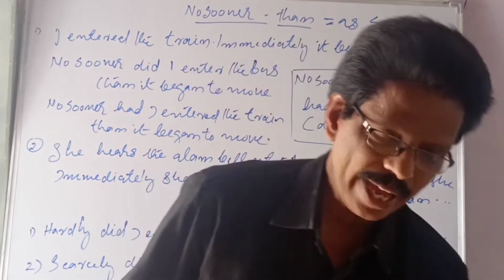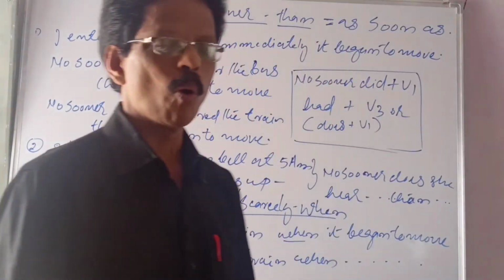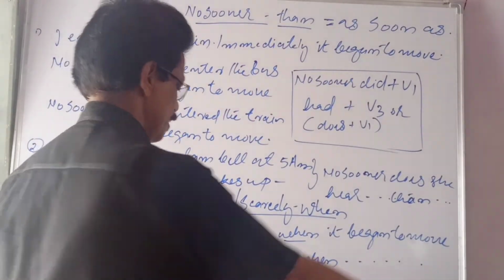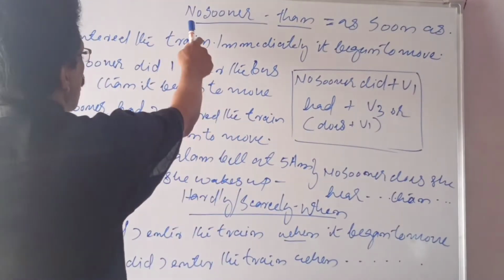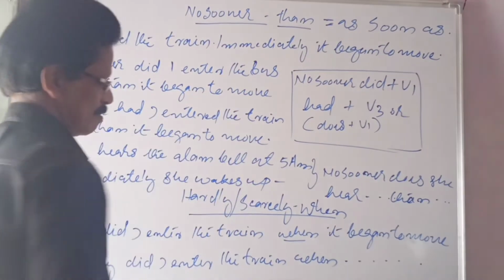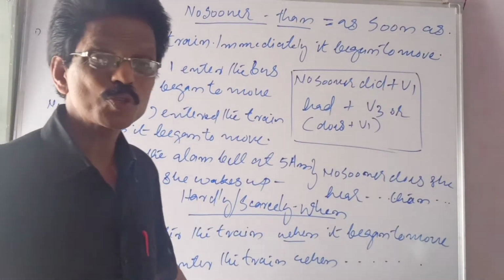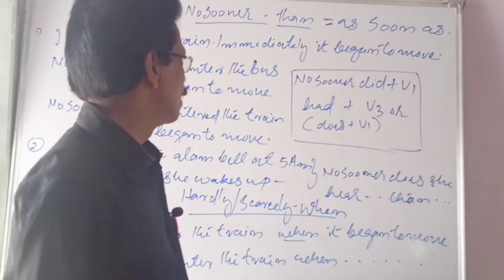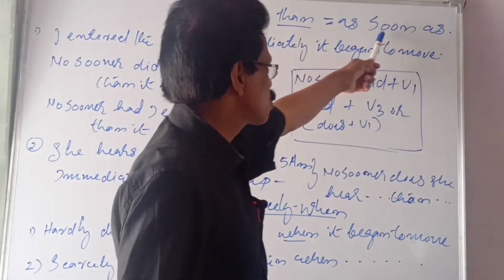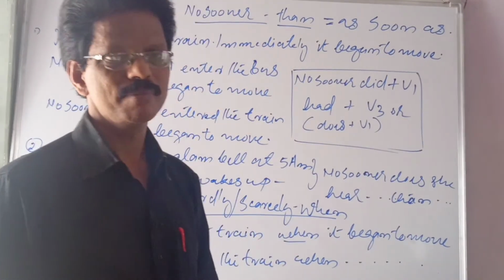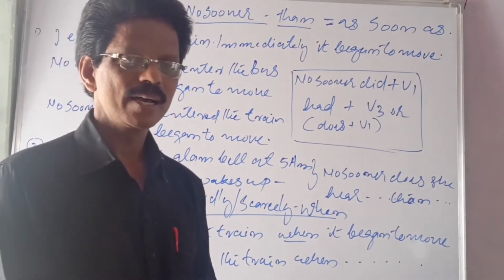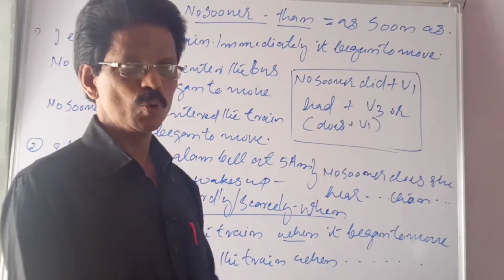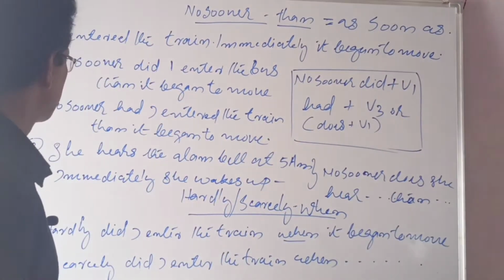Today let us study a small structural grammar, that is no sooner than. No sooner than. Soon, sooner. I mean, it means as soon as. Means immediately. It's a usage used in a separate way.